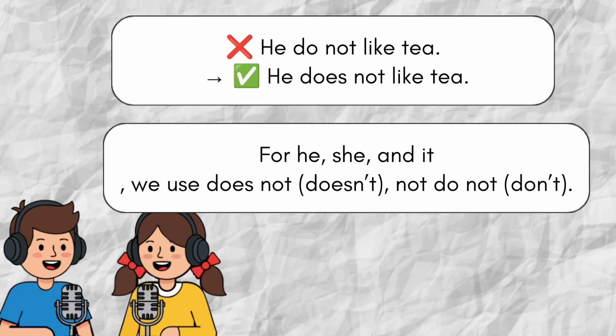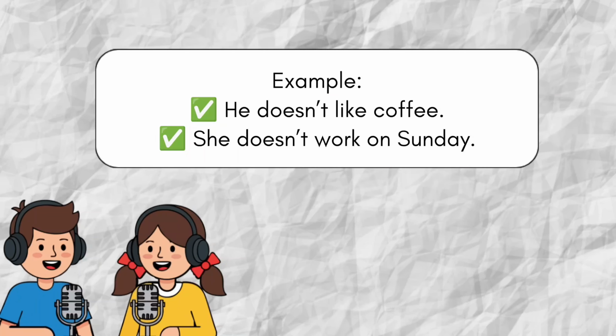For he, she, and it, we use "does not," doesn't, not "do not," don't. Example: he doesn't like coffee. She doesn't work on Sunday.